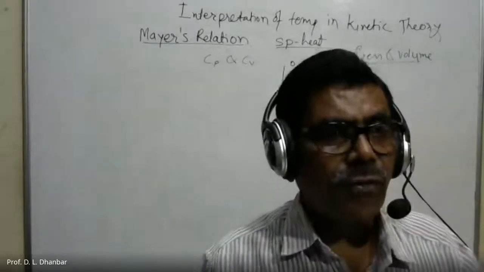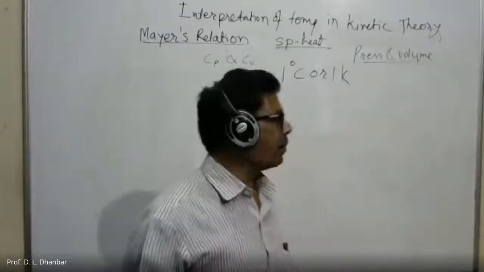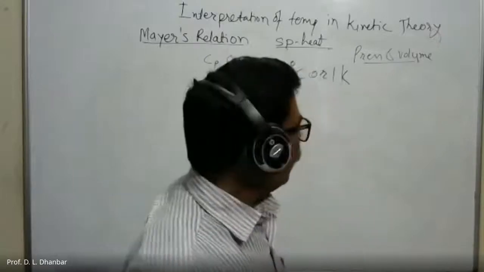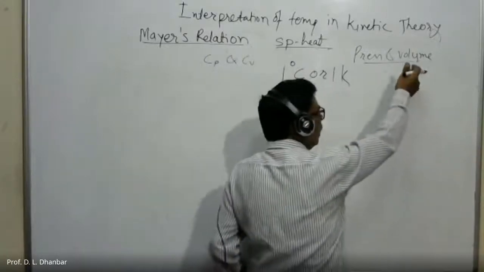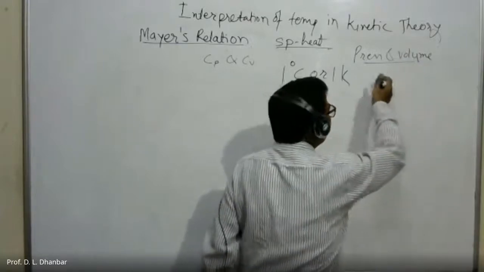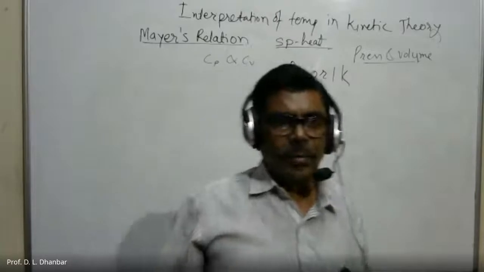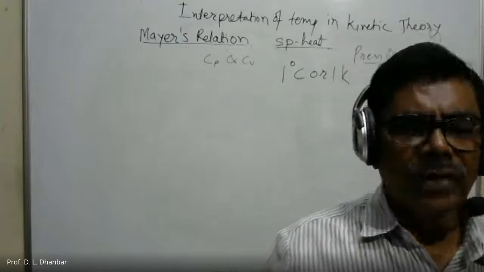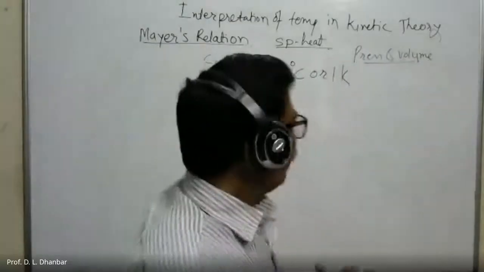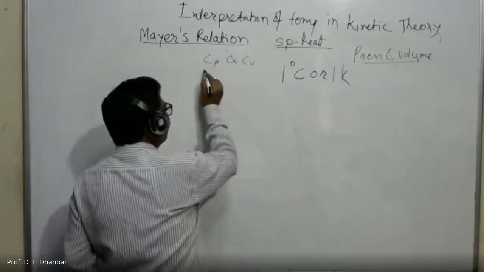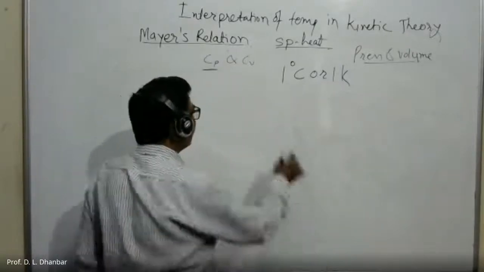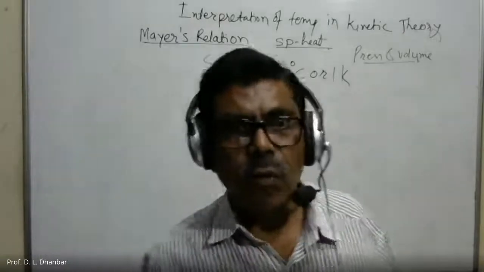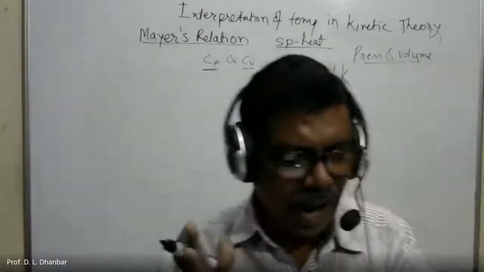So for our convenience, we keep one variable at a constant value, and then observe the change in the other one. So, when you keep the pressure at a constant value, it is called specific heat at constant pressure. When you keep the volume at a constant value, we call it specific heat at constant volume. And this relationship is given by Mayer's relation.